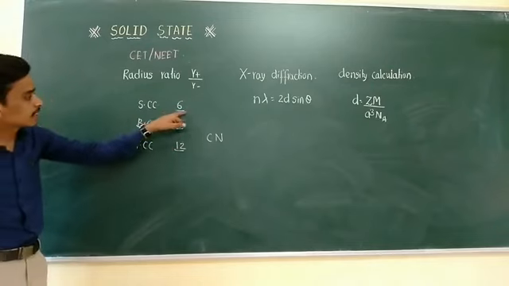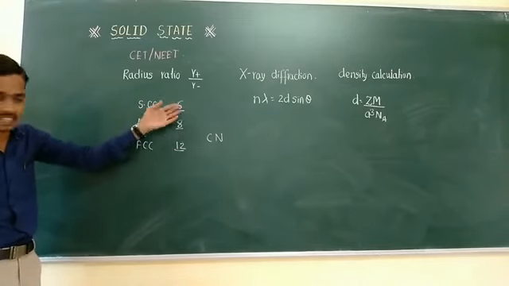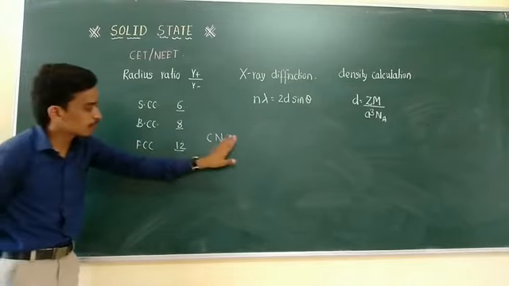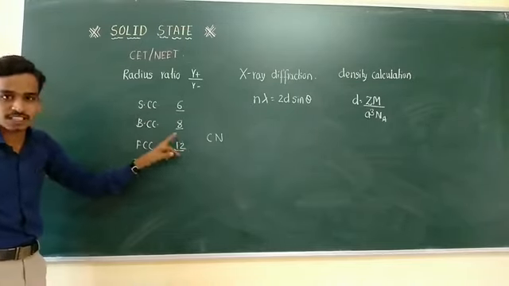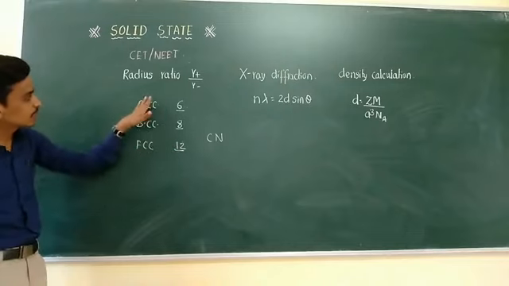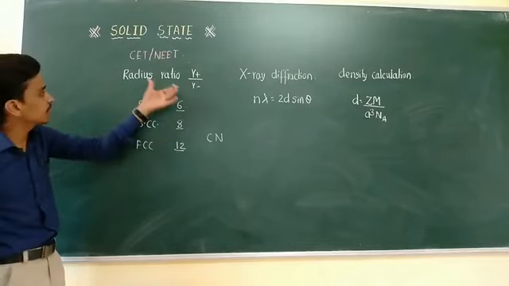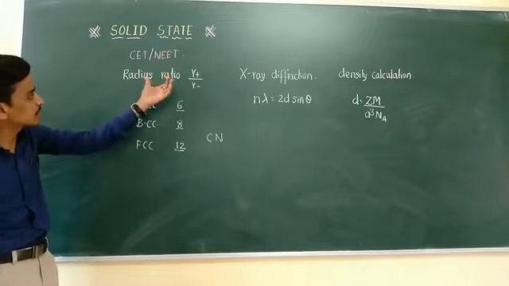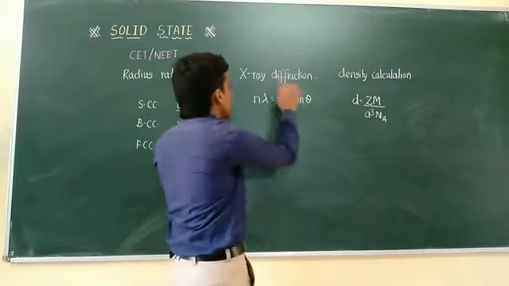In the case of simple cubic, it is 6, and here it is 8, and in the case of FCC, it is the total number of nearest neighbors for each atom. That is the concept of coordination number, and it is the application of radius ratio in solid state. And the next topic is X-ray diffraction.